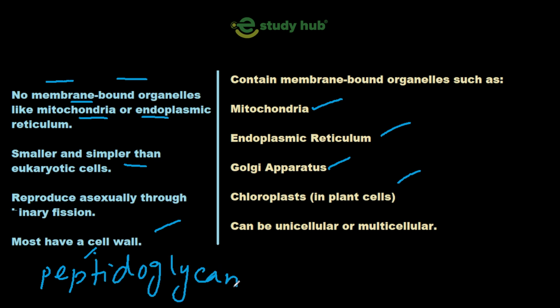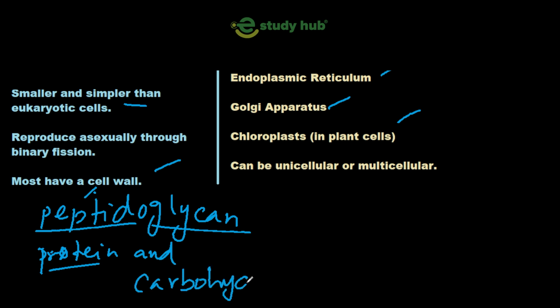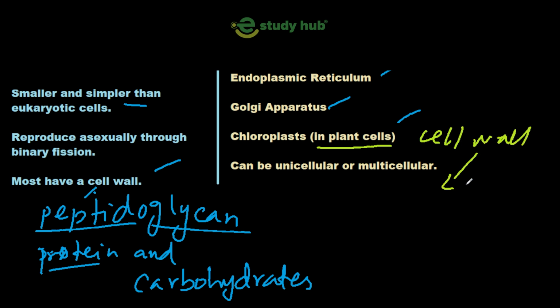This is a chemical made up of peptide, meaning protein, and glycan, meaning carbohydrates or sugar. So we can say that this chemical is made up of protein and carbohydrates. Plant cells also have a cell wall, and their cell wall is made up of cellulose.